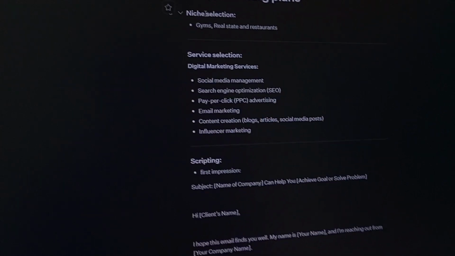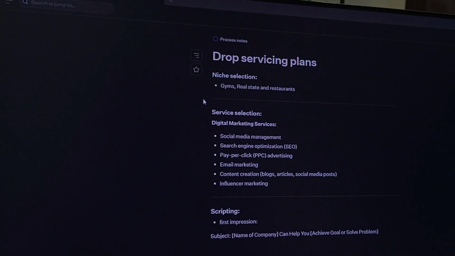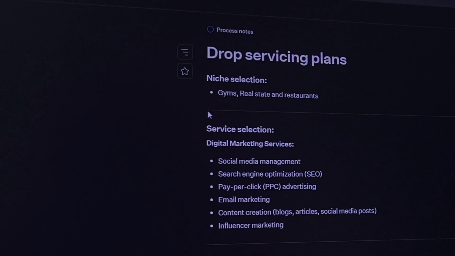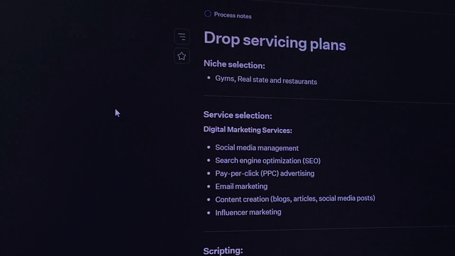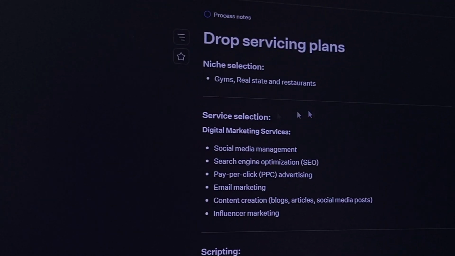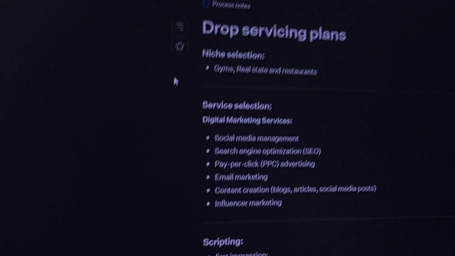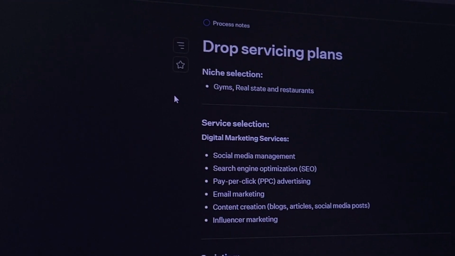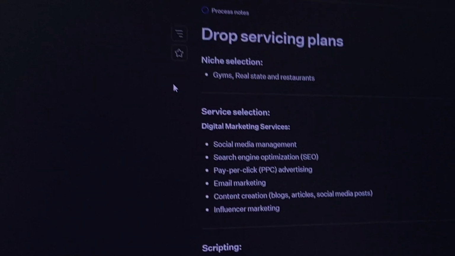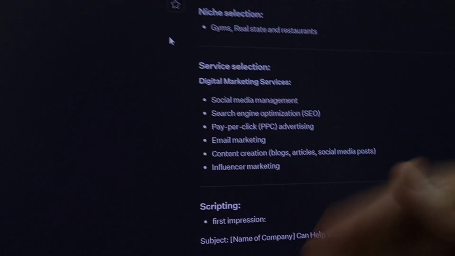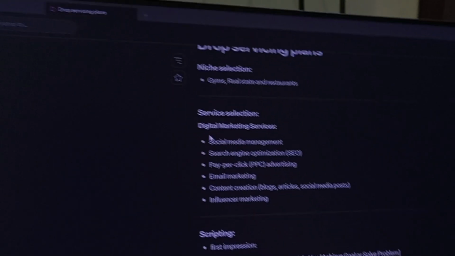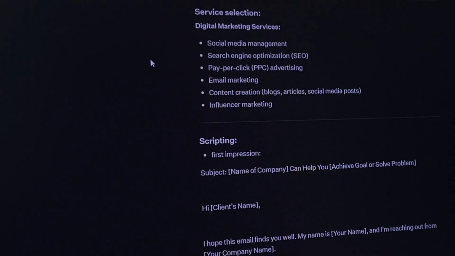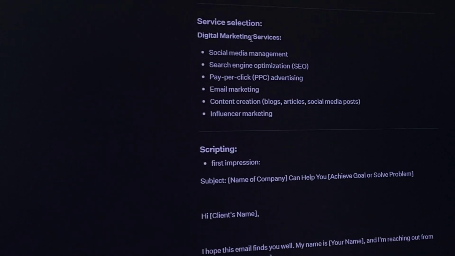Let me show you everything. Firstly we had niche selection. We currently have chosen three niches, which consist of gym, real estate, and restaurant. Real estate is very high ticket, so we are not considering it much. But restaurants and gyms are very low ticket, so that's why we are considering them. If you don't know about high tickets and low tickets, we will discuss in another video. But today let's just complete this thing. Then we have service selection. For services we are just choosing digital marketing because we have a lot of experience and expertise in that, so that's why we are choosing it.